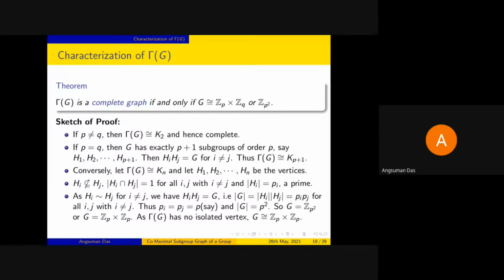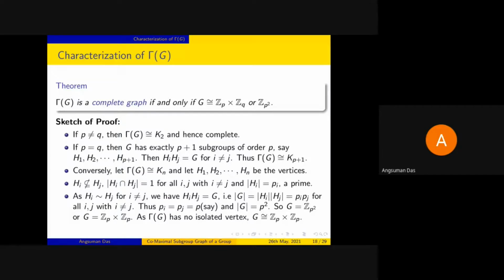So that means these Hi are prime order subgroups. So suppose we take these Hi to be of order Pi, where all these Pi are prime. Now again, as Hi is adjacent to Hj, we must have order of G equal to order of Hi times order of Hj, because their intersection is identity. So therefore its order becomes Pi times Pj.